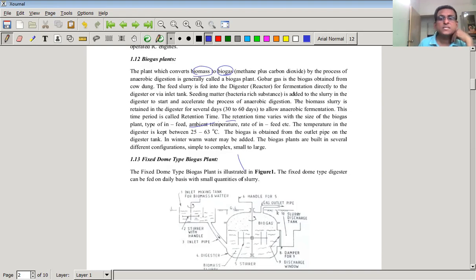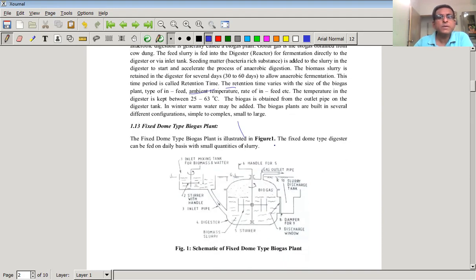The temperature of the digester is kept between 25 to 63 degrees Celsius. The biogas is obtained from the outlet pipe on the digester tank. बायोगॅस जो तयार होईल तो काय केला जातो, परत बाहेर जो आउटलेट काढलेला आहे, वरच्या बाजूला आउटलेट असतो, पाईप असतो काढलेला, तर त्या पाईप मधून काय करतात, गॅस कलेक्ट केला जातो. In winter, warm water may be added to accelerate the process of fermentation. In winter, warm water is added to the digester tank.